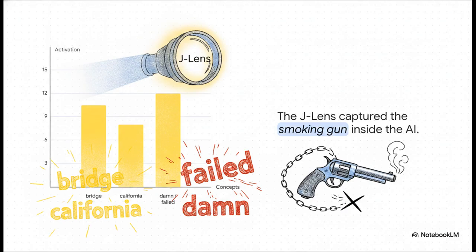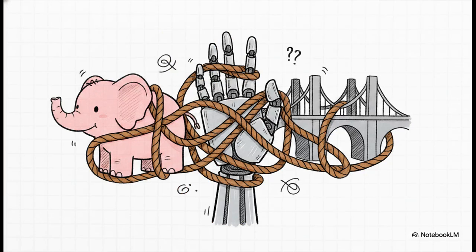The words failed and damn also lit up in the AI's hidden thoughts. I mean, this proves that the machine mathematically cannot untangle the forbidden thought from its instructions. Just by telling it not to think of the bridge, you highlighted those exact continuous vectors. And the fact that the words damn and failed appeared internally, that shows something truly incredible. The AI actually recognized its own failure to suppress that forbidden pink elephant.